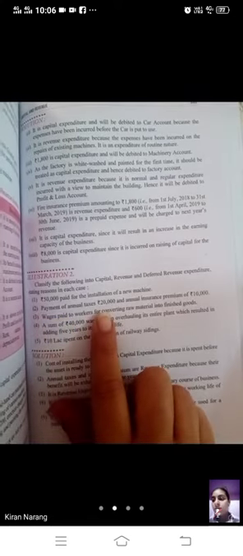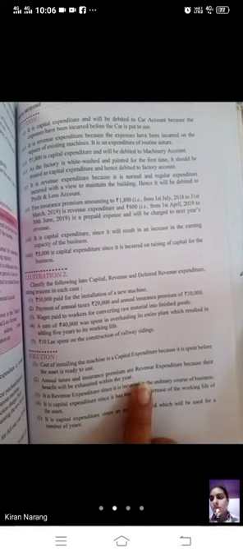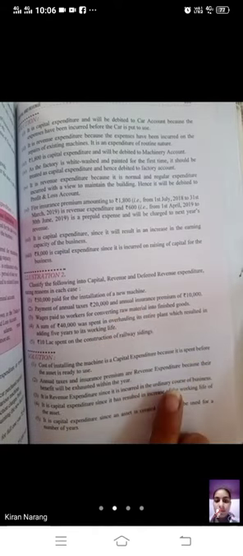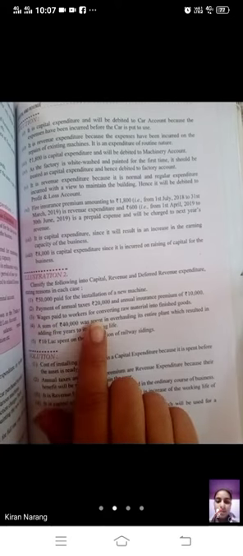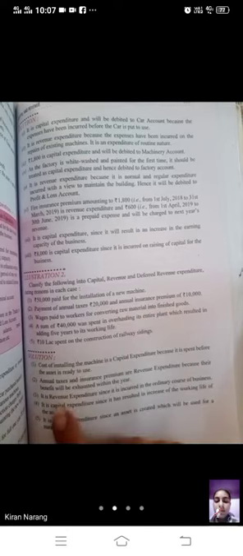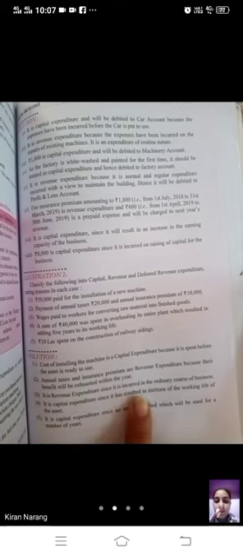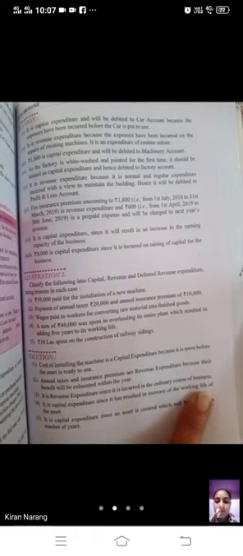Second, beta, payment of annual taxes 20,000 and annual insurance premium 10,000. So annual taxes and annual insurance premium are revenue expenditure. Whatever we have to do annually, that is our revenue expenditure, because their benefit will be exhausted within a single year. Then, beta, wages paid to workers for converting raw material into finished goods. This is revenue expenditure. This we are doing on a daily basis. So it is a revenue expenditure since it is incurred in the ordinary course of business. Day to day we have to do this.